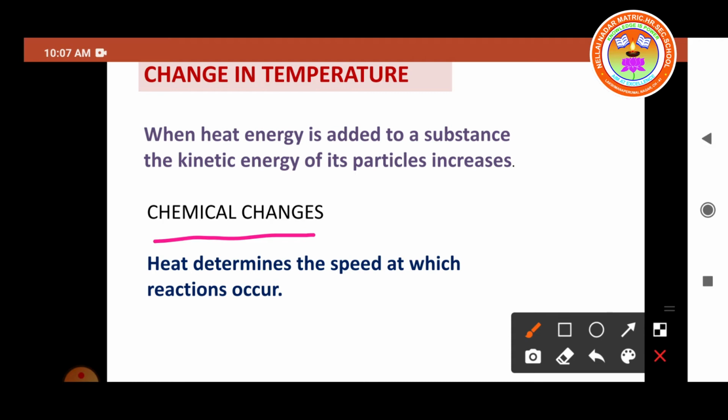Suppose we cook food, we light the wood and it catches fire, and the food particles become soft because of the heat energy. So these are all the chemical changes taking place due to heat. Do you understand? So what are the effects of heat energy? One is expansion, the second one is change in state, third is change in temperature, and fourth is chemical changes.